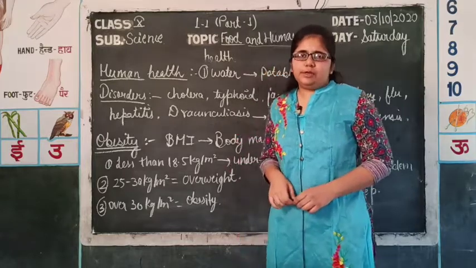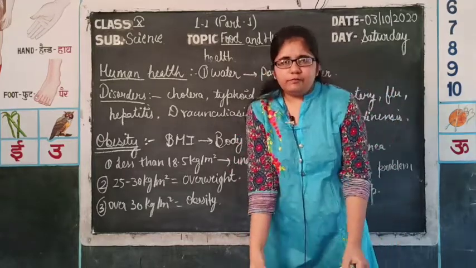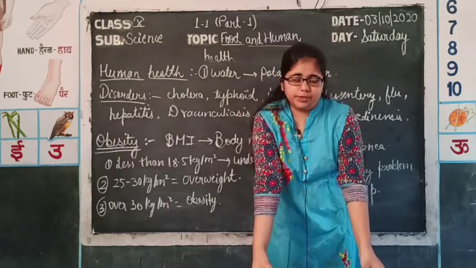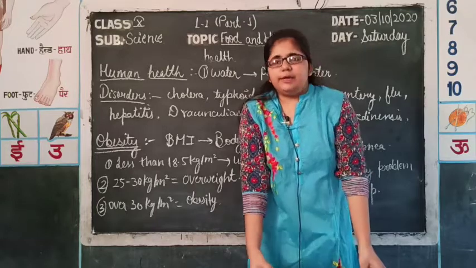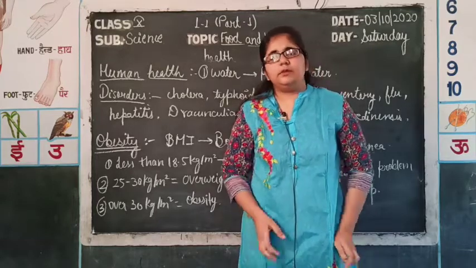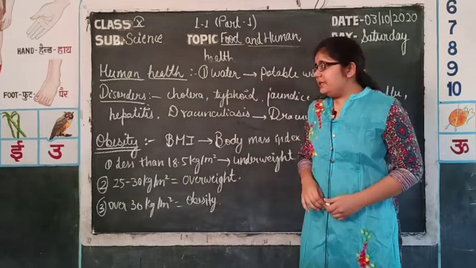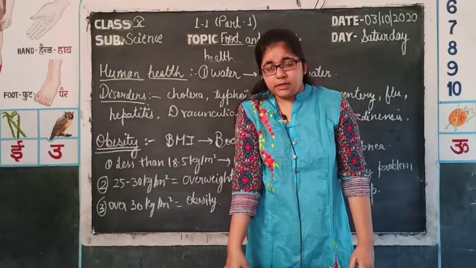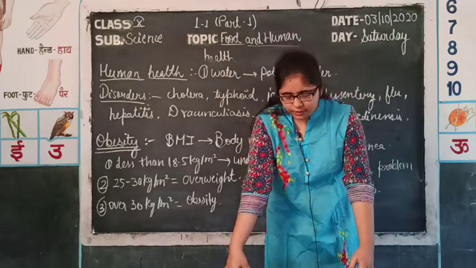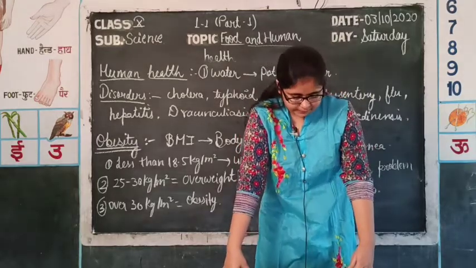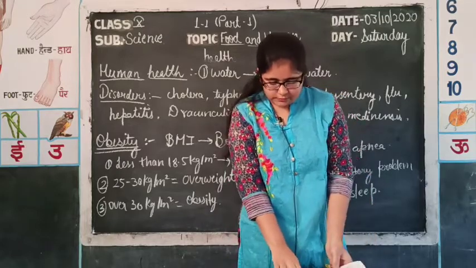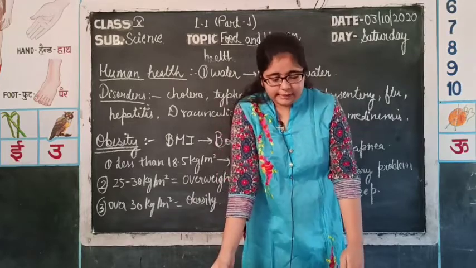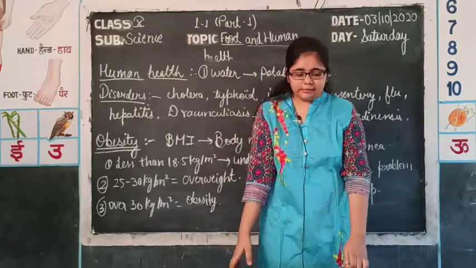But by filtering the water and by having a whole program for abolishing the disorder, the abolition known as Naru abolition, no patient of dracunculiasis was found after 2000. For protecting ourselves from these kinds of disorders, you have to drink filtered and boiled water so that there will be no symptoms of these disorders in your body and even in your society. So, these were the disorders which we have studied regarding contaminated water, and it is rightly said that a healthy tomorrow is where there is healthy water.